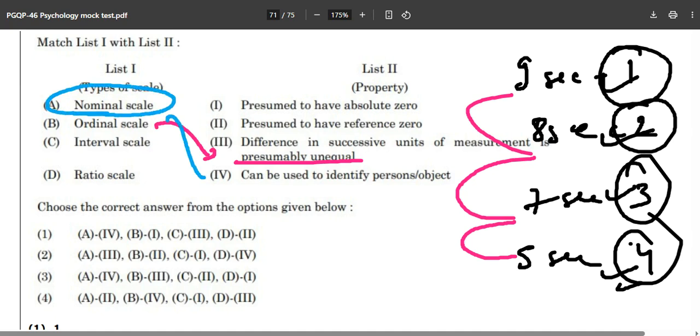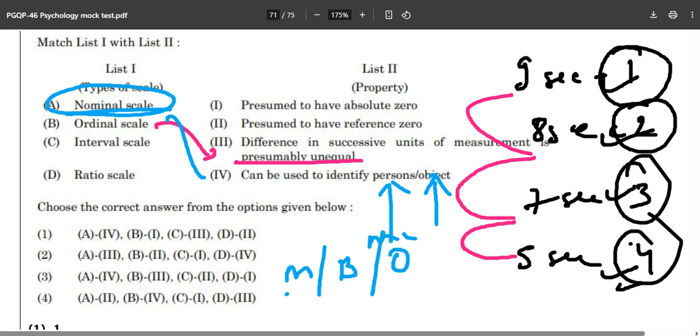And in the nominal scale, numbers can be used to identify persons or objects. Male, female, cardinal numbers, whatever those numbers are, only in the nominal scale. Mango, banana, or orange: nominal scale.